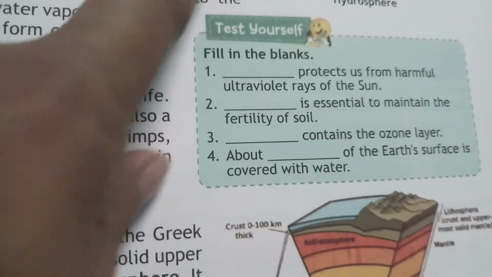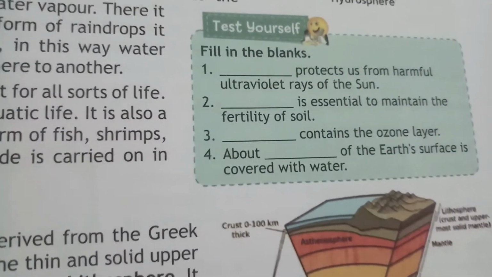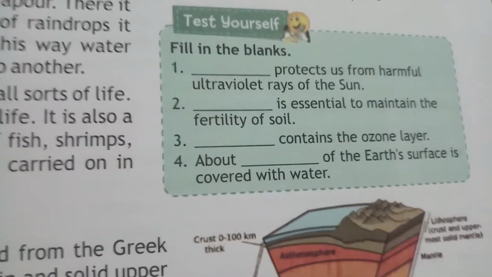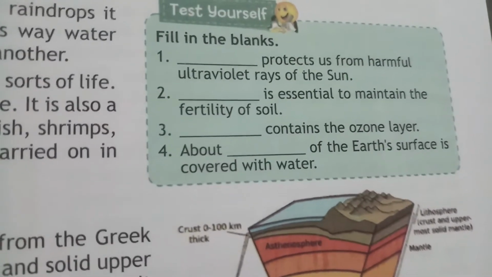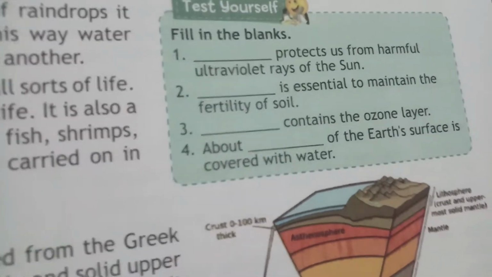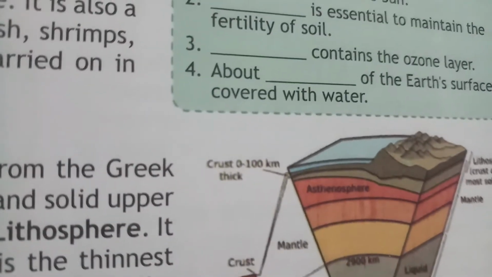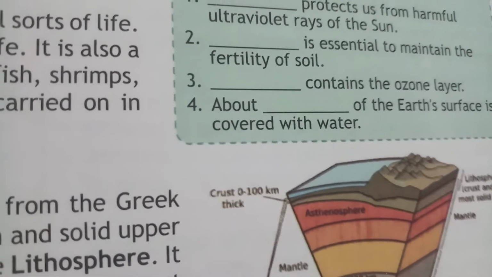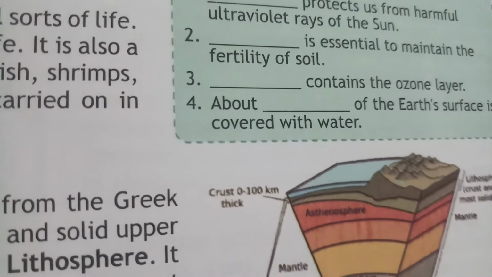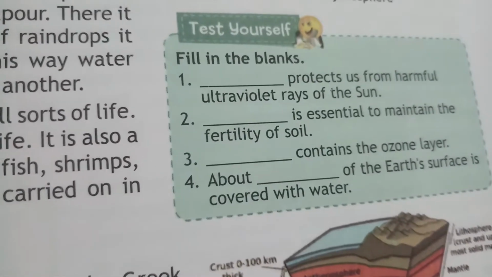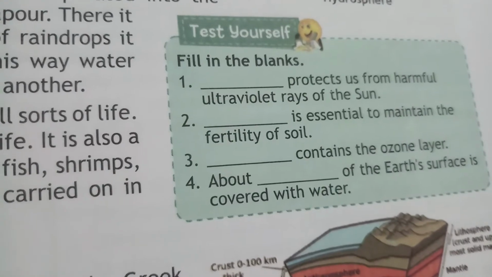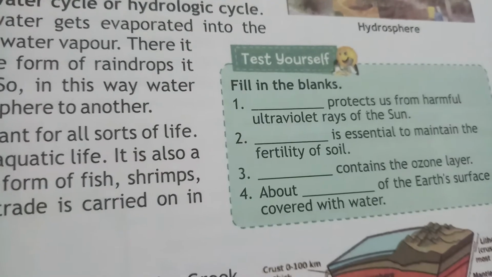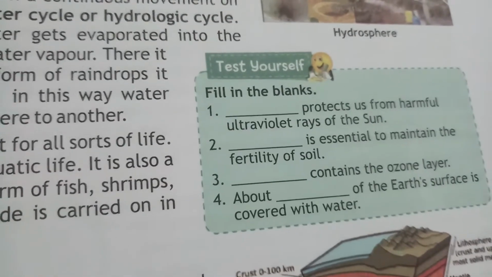First, about 71% of the earth is covered with water. Then the ozone layer contains the... is it clear? Is it the mesosphere? Then essential for the fertility of soil is nitrogen. The answer is nitrogen is essential to maintain the fertility of soil.